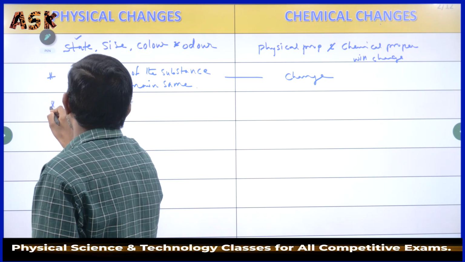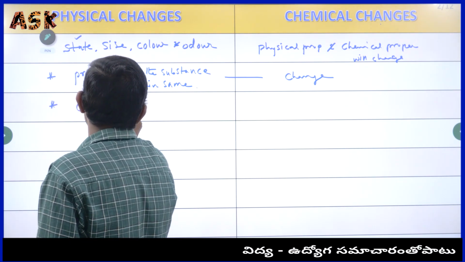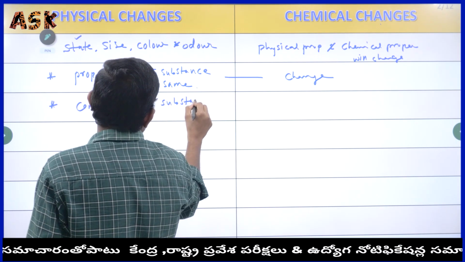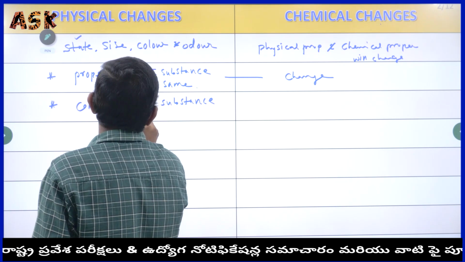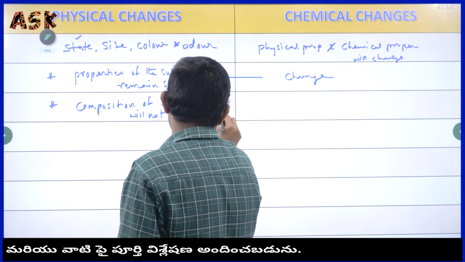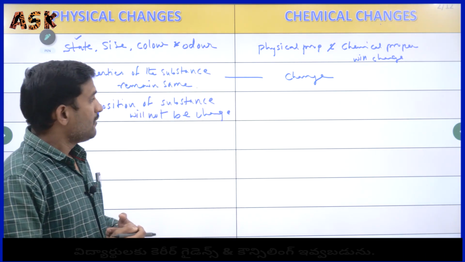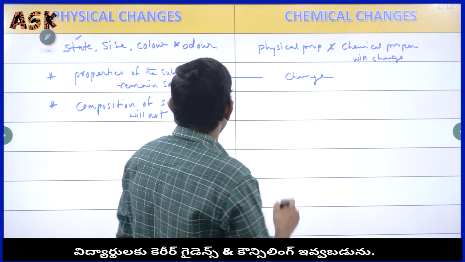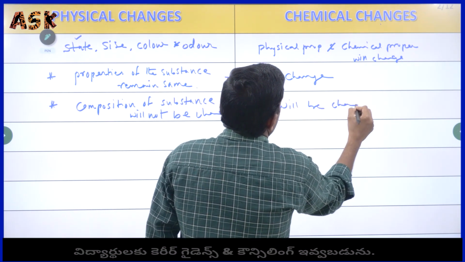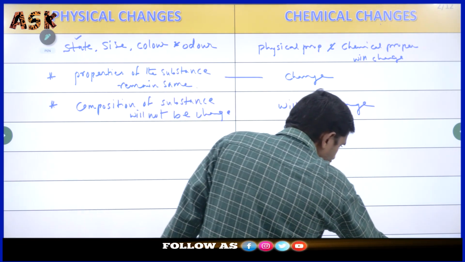Here the third one, composition of the substance will not be changed in a physical change, but in the chemical change, composition will be changed. Let us see.